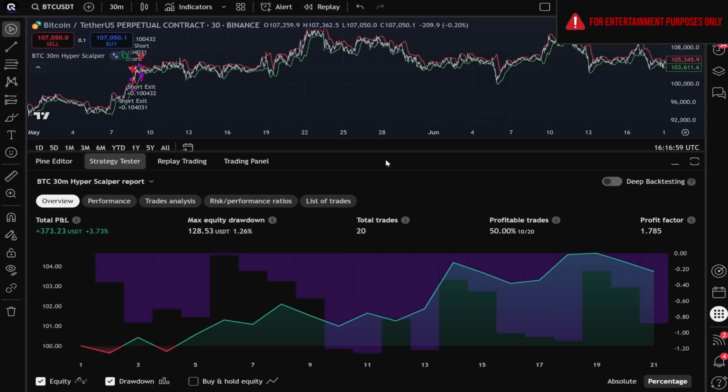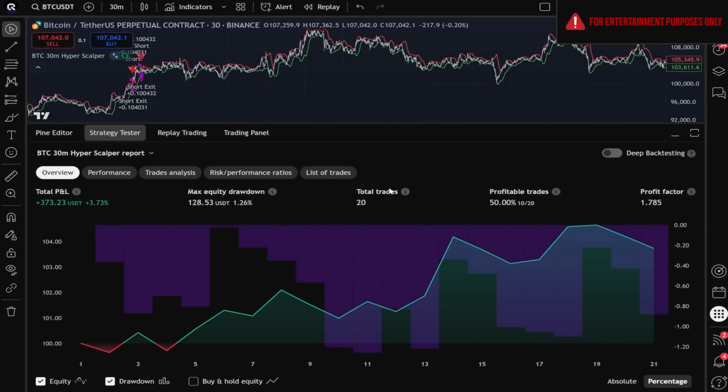And after adding the strategy to the chart, we can see that for this hypothetical backtest, the numbers are nowhere near what Deepseek said that they would be. In fact, over about a year to 2 of time, this strategy only took 20 trades, only achieved a hypothetical net return of 3.7% with a drawdown of 1.26%, a 50% win rate, and a 1.785 profit factor. This means that the results for this strategy are way different than what Deepseek said they would be, and this will negatively affect the score that Deepseek earned for this challenge to a large degree.